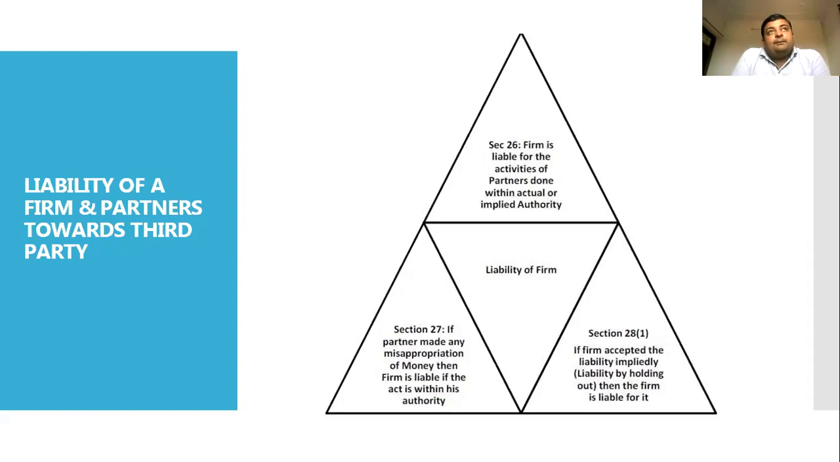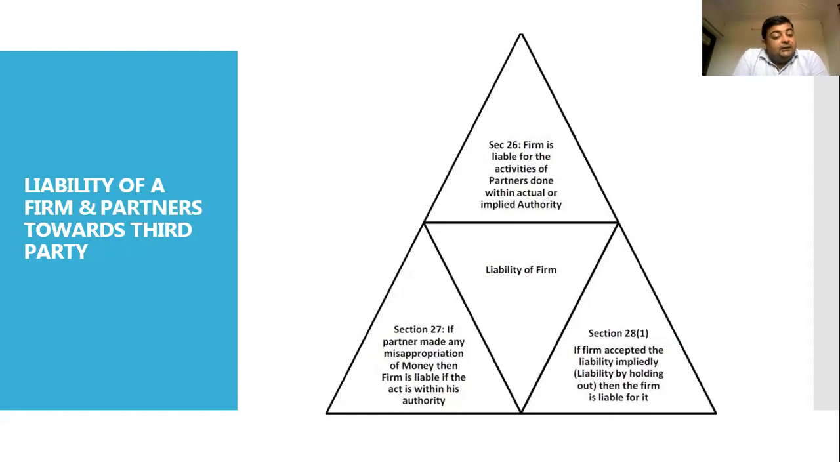For example, the company has not paid the tax to the tax authorities in the proper time. So it is implied that the company has to pay the tax towards its tax liability. So it is implied that if such liability arises, then the firm is liable for it. Next is under Section 27 of the Indian Partnership Act 1932.